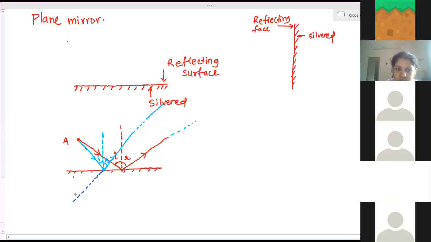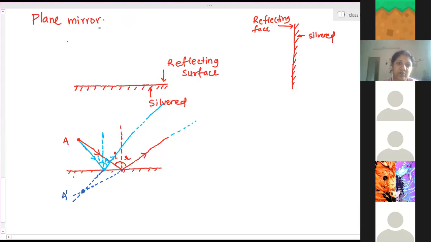And this one also I need to produce like this, as a straight line. So they meet at this position. Here they will meet. So this is the image of A, which I will name A dash. Clear? Is it clear?